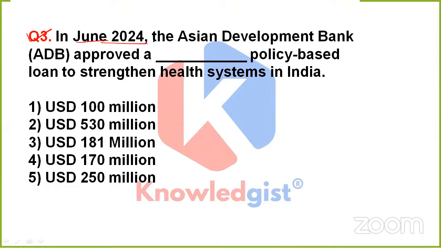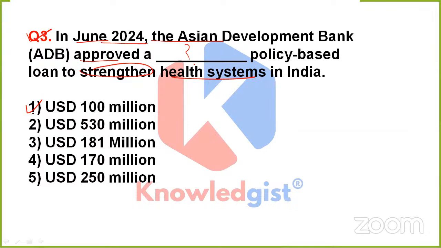In June 2024, the Asian Development Bank approved a policy-based loan to strengthen health systems in India. How much loan was provided by ADB? This is being asked in this question. This amount was provided as a policy-based loan to strengthen health systems in India.